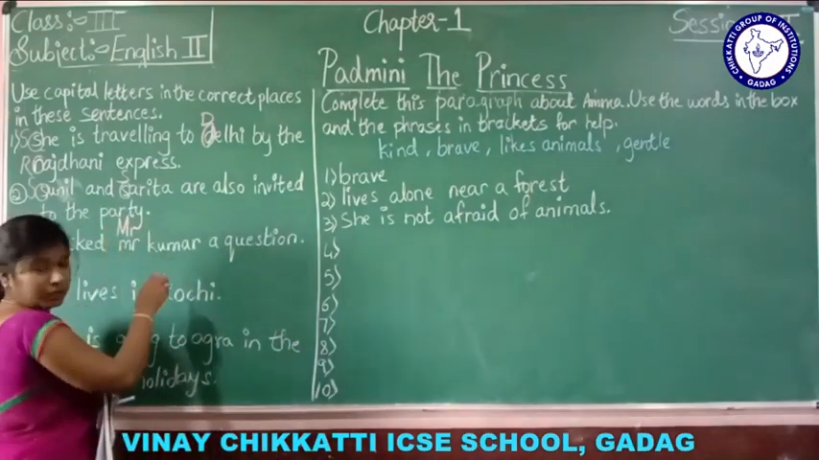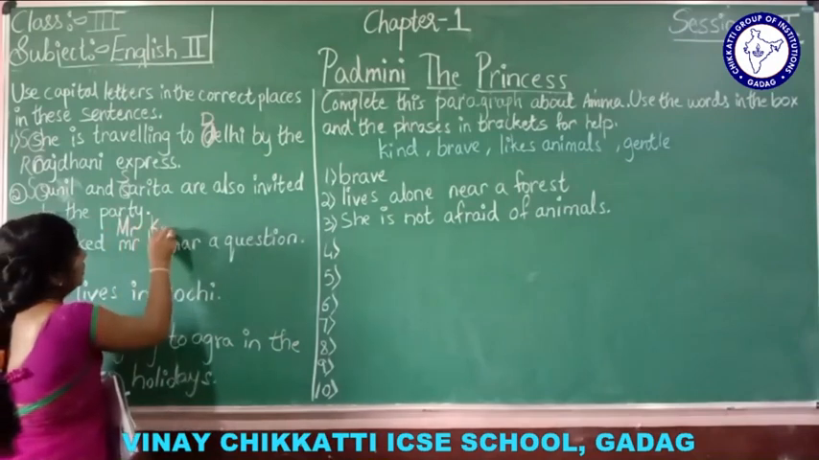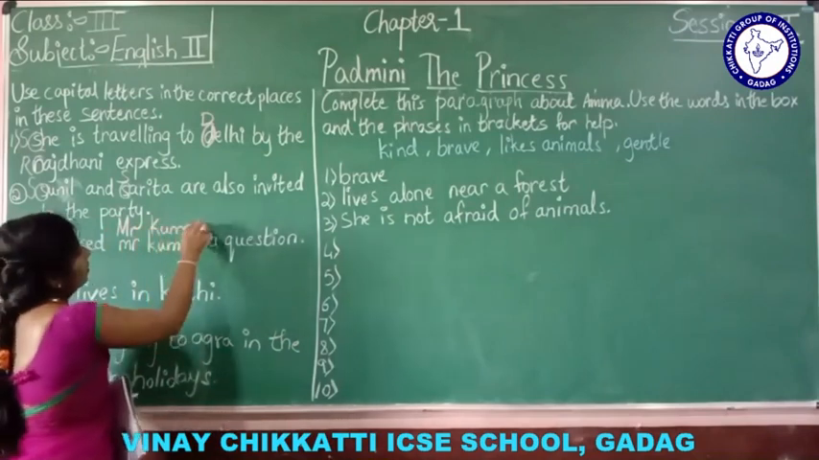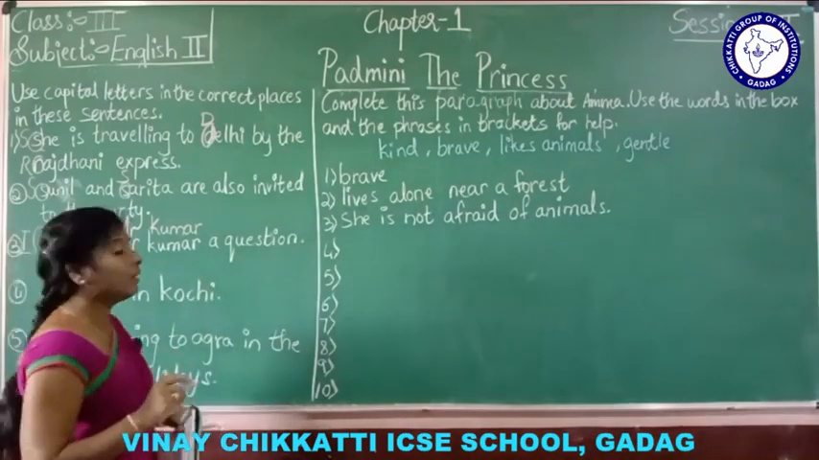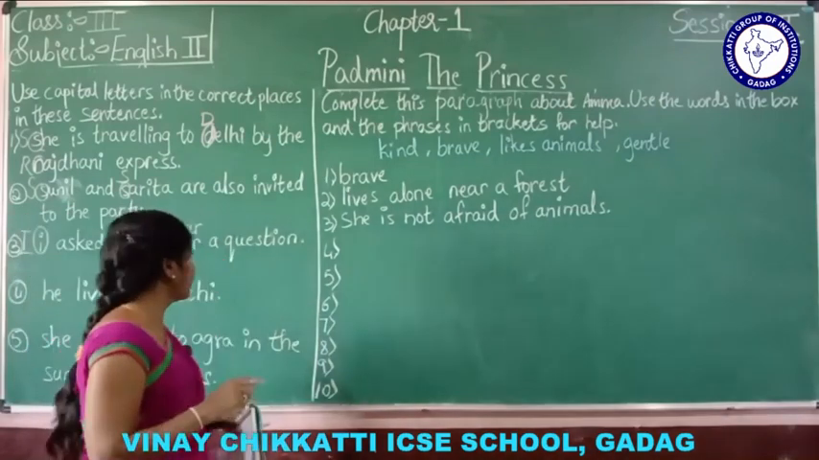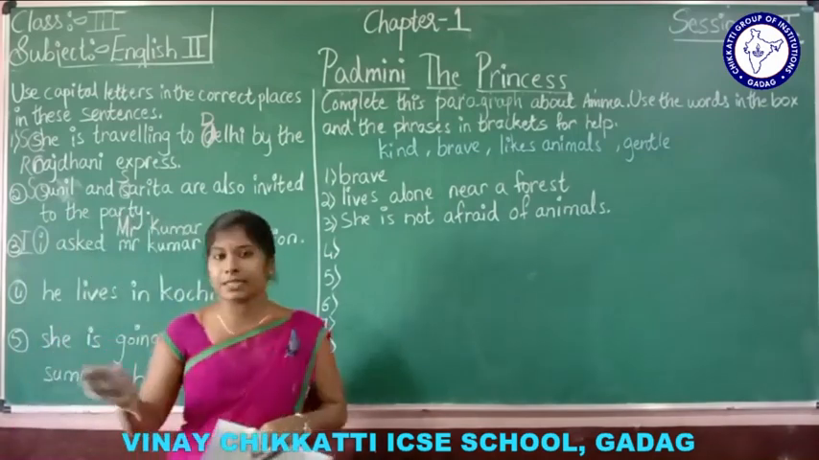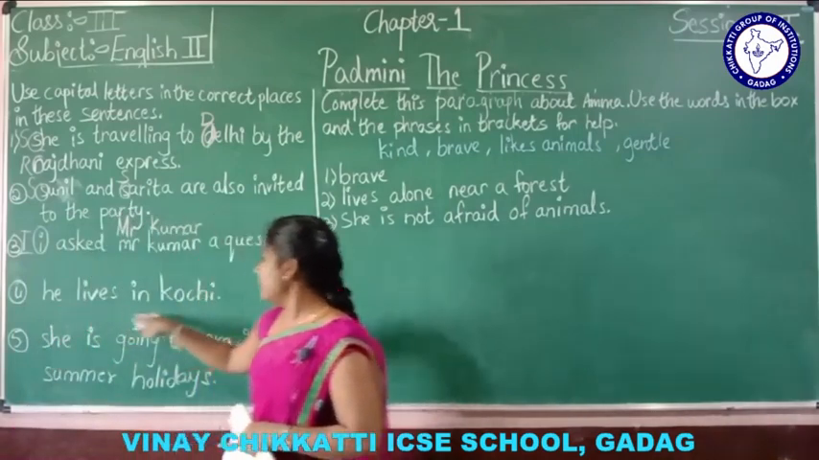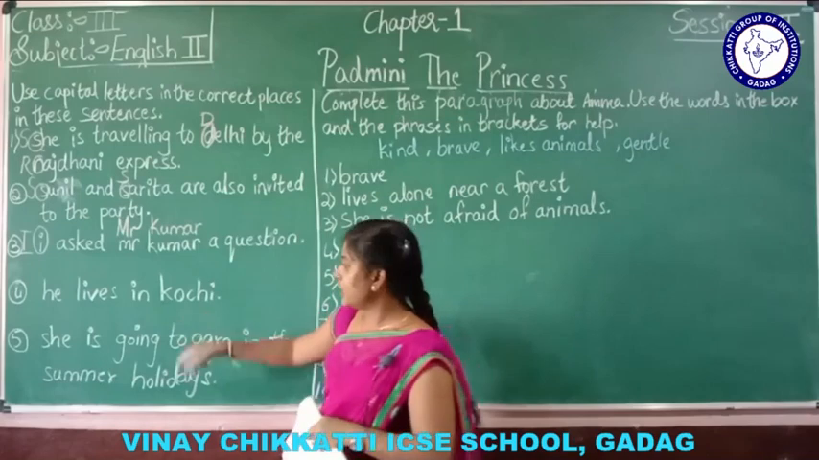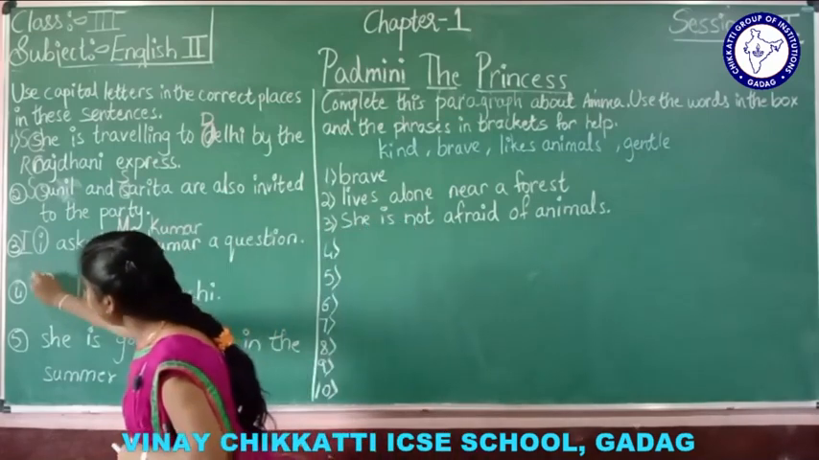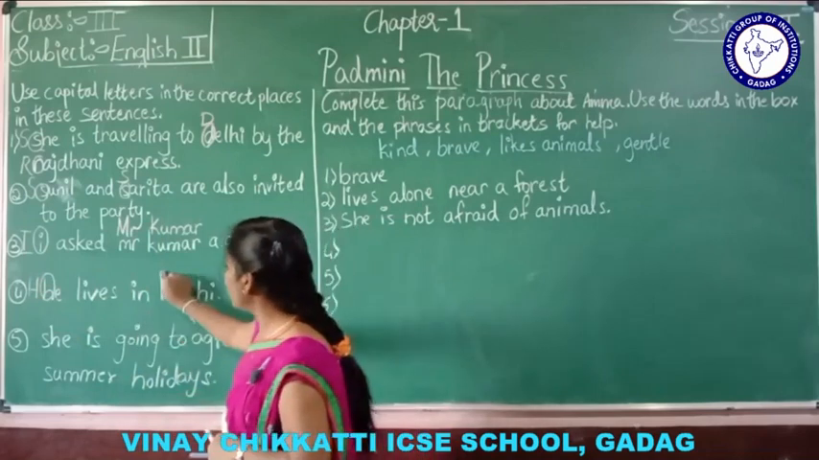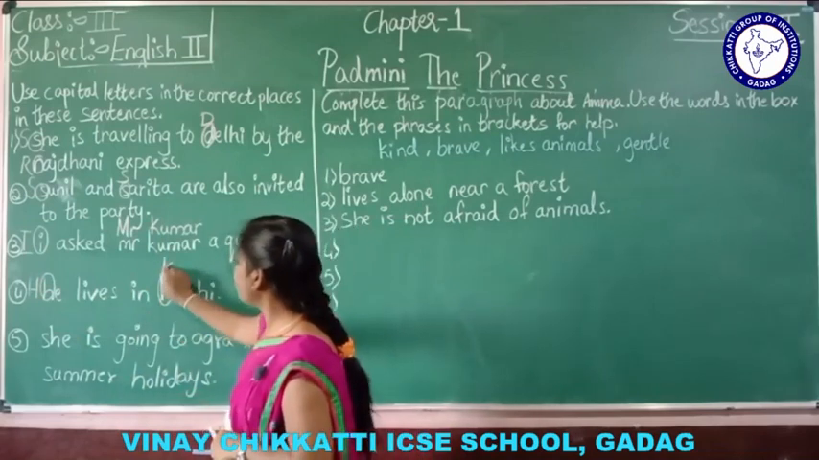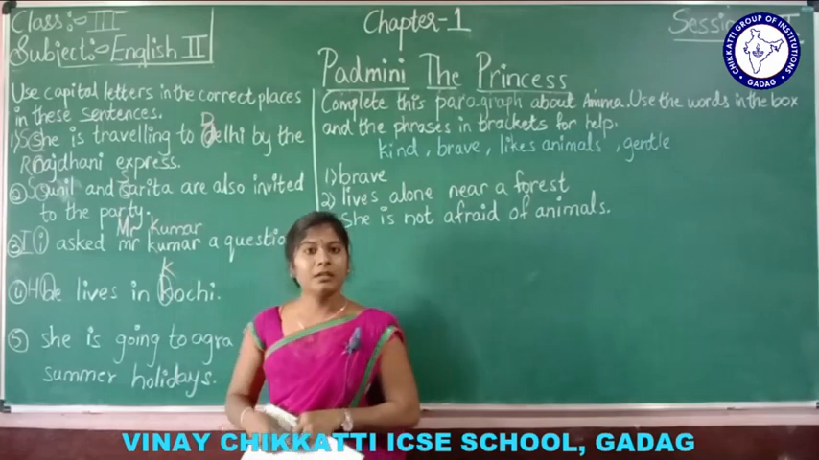Mr. Kumar, K capital U-M-A-R. I asked Mr. Kumar a question. Understood, students? Next one. He lives in Kochi. See here, H should be capital H. Capital H, lives in Kochi. It is capital K, it should be capital K.